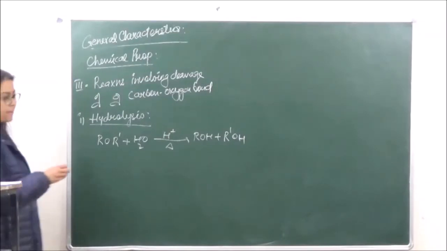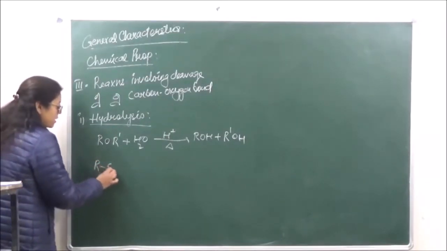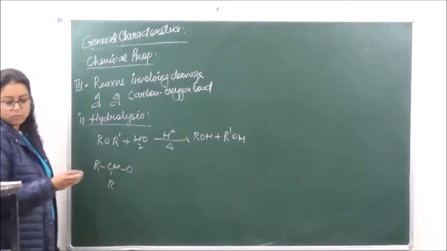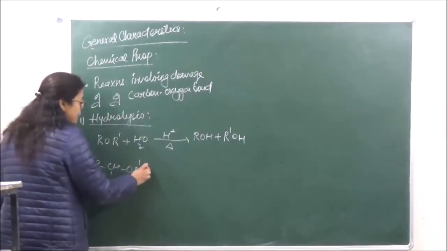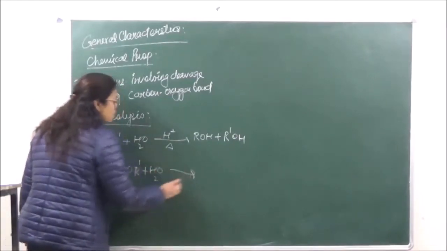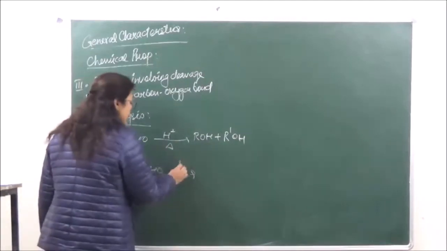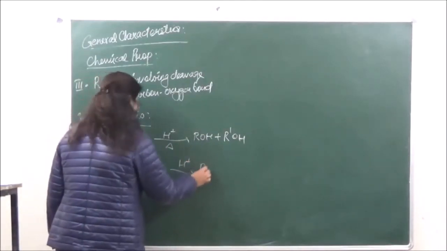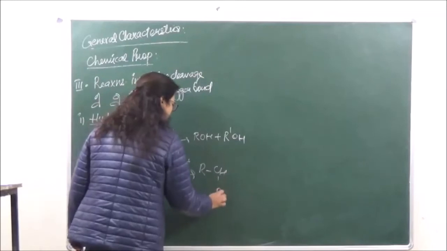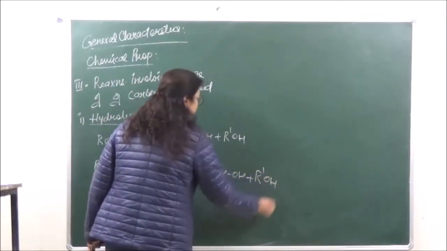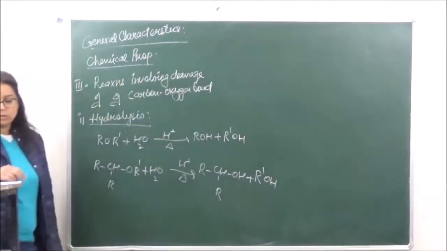So let's take an example. If in case we have RCHRO and we have over here R dash, hydrolysis of such kind of a compound is going to give us secondary alcohol and primary alcohol both. Right?